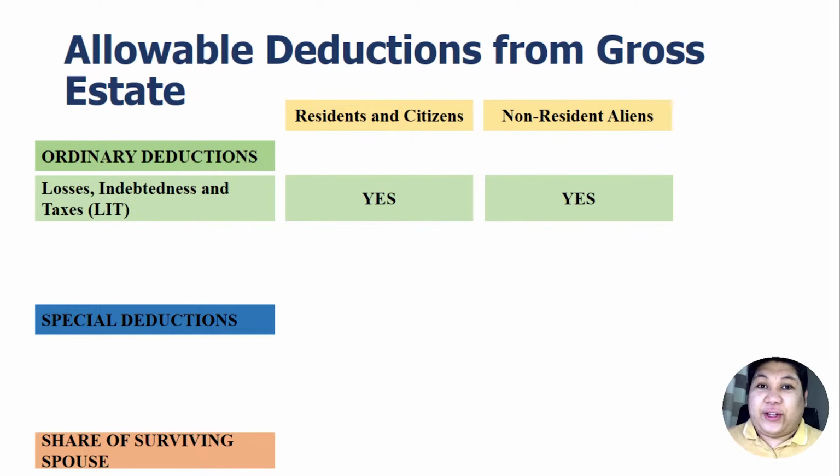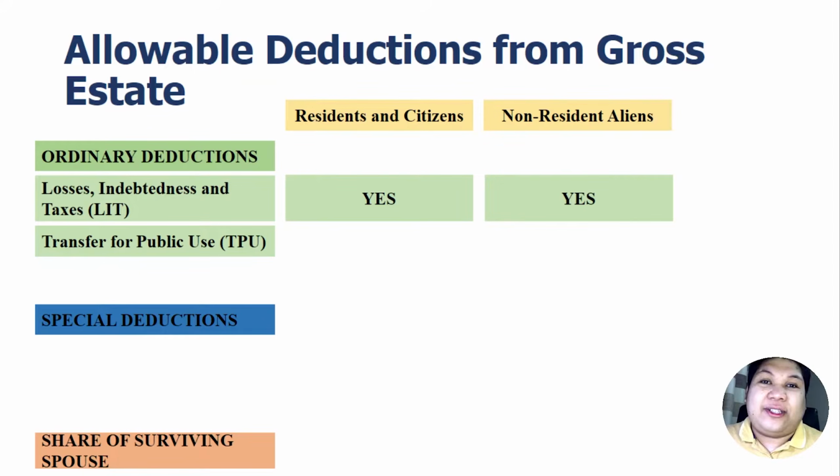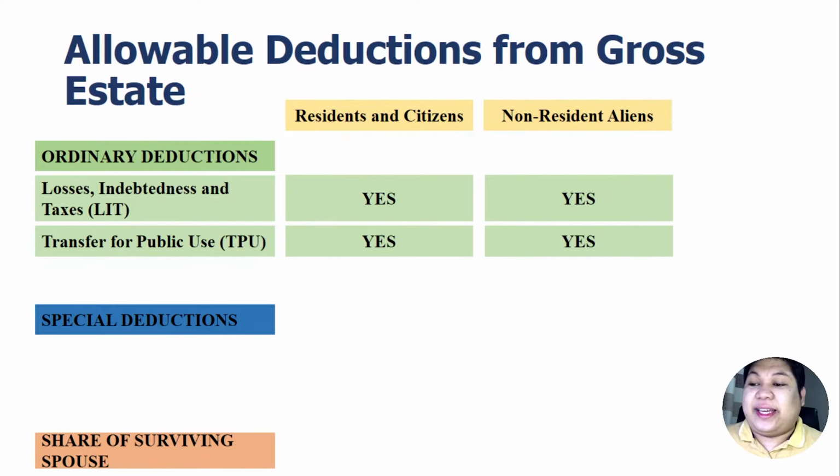Another item under ordinary deductions is the transfer for public use. These are donations mortis causa to charities, to the Philippine government, to any charitable, religious, and educational institutions which are for public use or for its own purpose. Residents and citizens, as well as non-resident aliens, can deduct this from their gross estate.